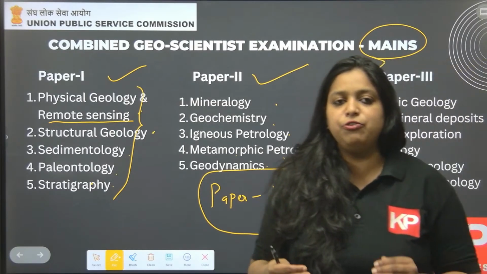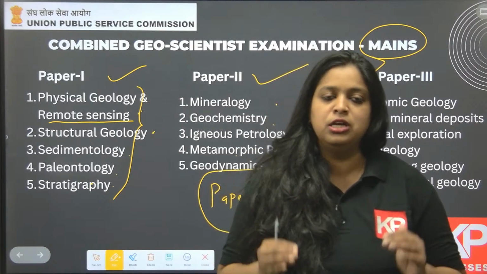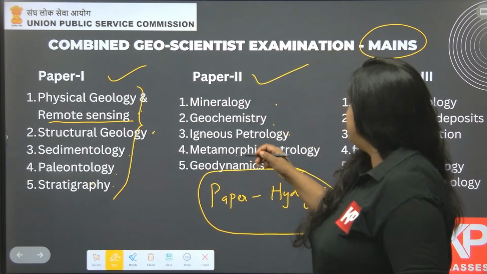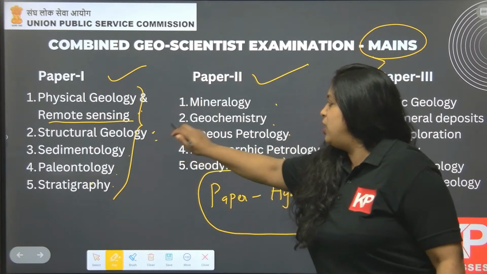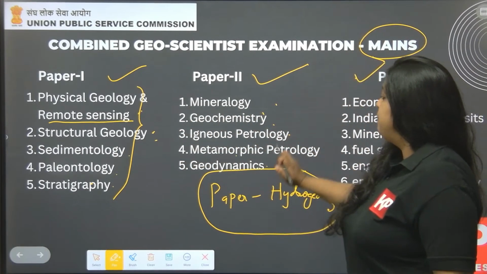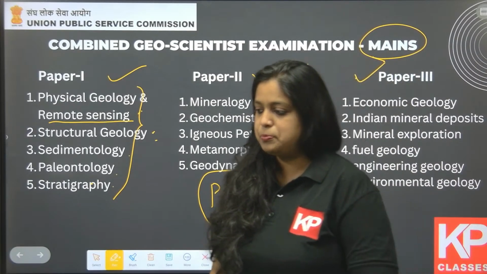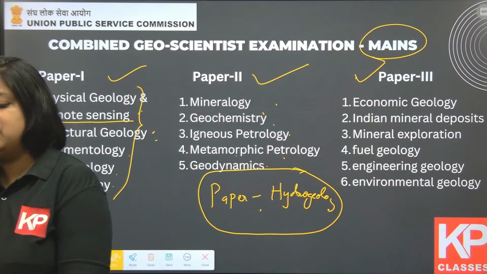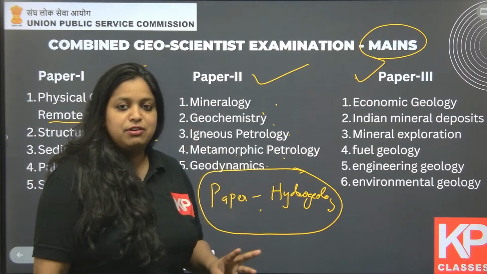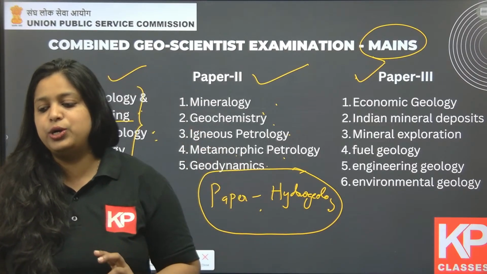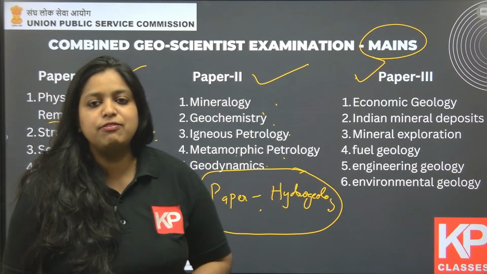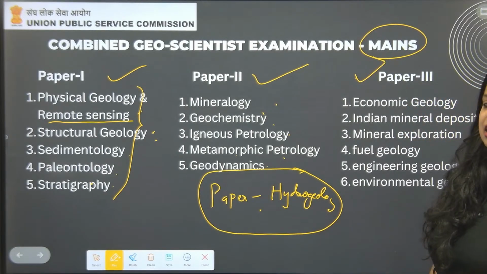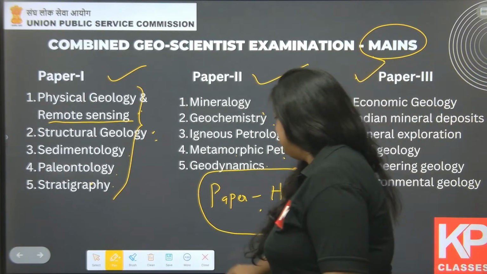If you are giving the examination for both GSI and CGWB posts, then you have to write all 4 papers; paper 4 is mandatory. Each paper is of 3-hour duration and 200 marks each. So that's about the combined geoscientist examination syllabus in detail.